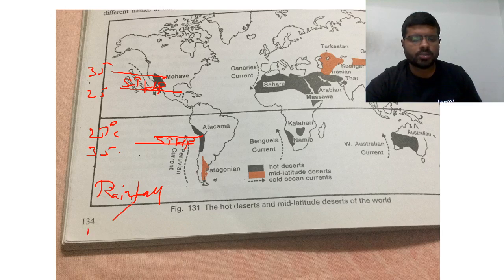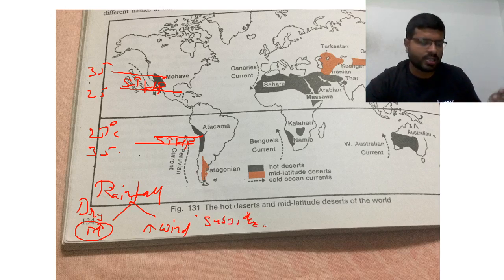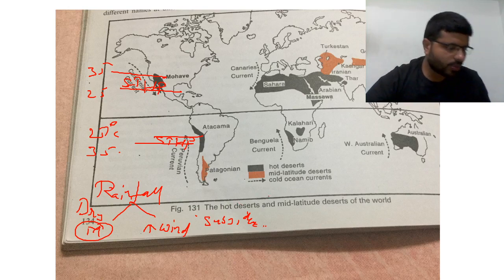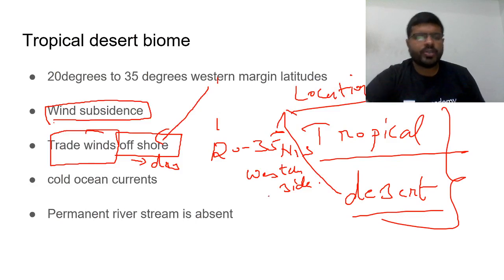You need two conditions for rainfall: moisture, and wind to rise. Here you are not having moisture because trade winds become dry, and at the same time wind cannot rise because there is wind subsidence. So how can rainfall occur? Lack of rainfall is what is called a desert. That is the reason you have deserts: wind subsidence and trade winds becoming offshore. Then another thing which also contributes to the formation of a desert is cold oceanic currents.